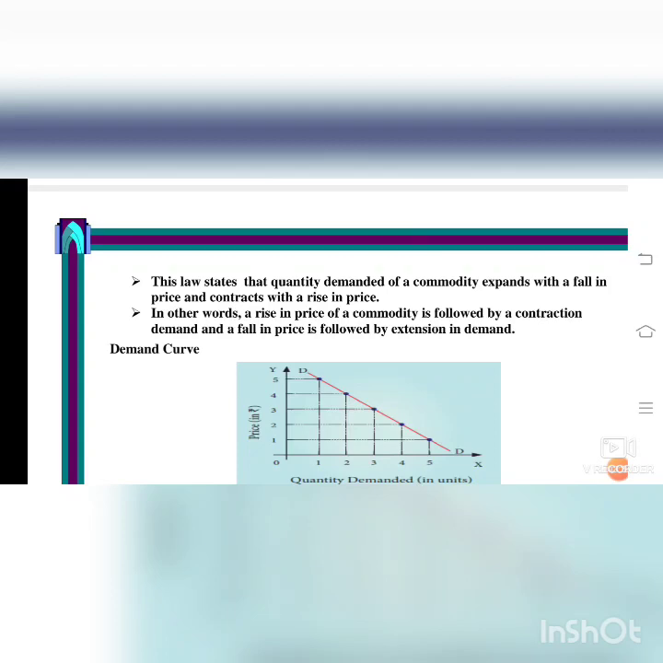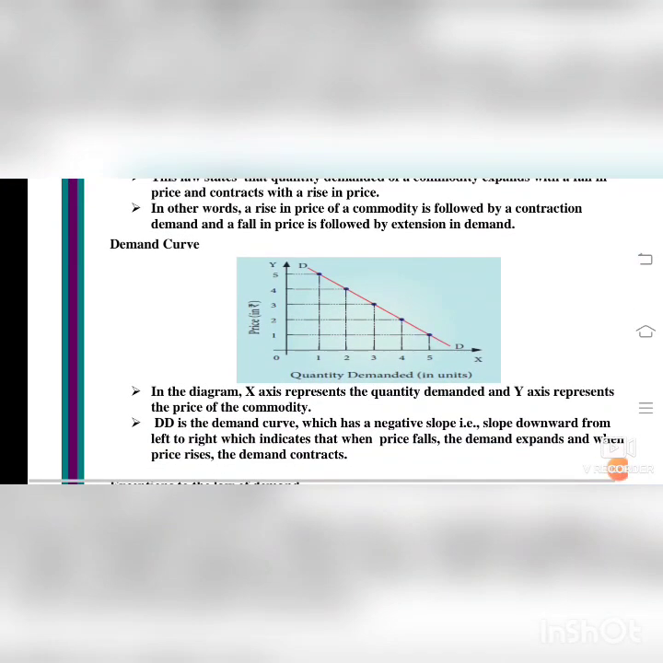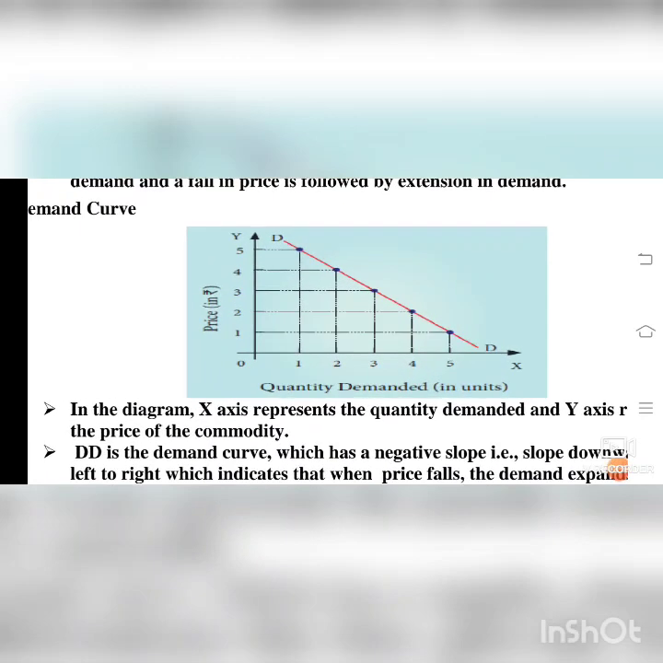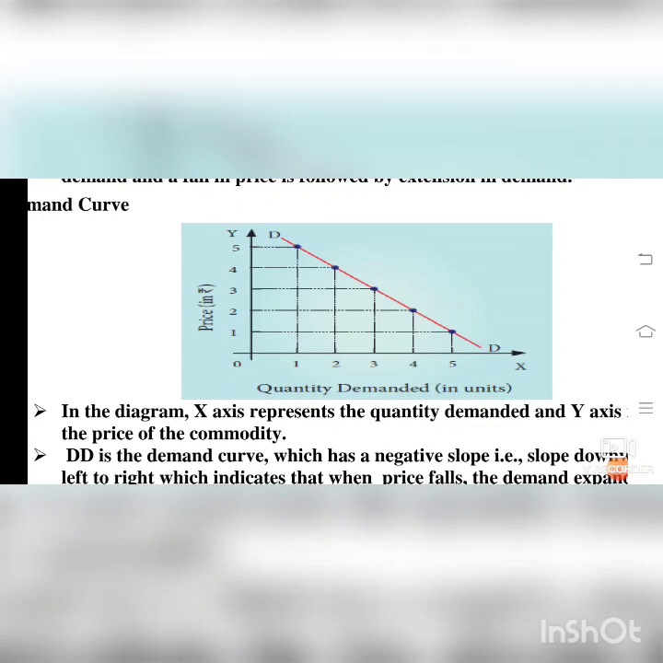Now you see about the demand curve. The x-axis is about the quantity demanded, units are there, and on the y-axis you see the price level, 1, 2, 3, 4, 5. The quantity demanded is also 1, 2, 3, 4, 5. I will explain the diagram. In the diagram, the x-axis represents the quantity demanded and the y-axis represents the price of the commodity. You see the picture clearly. The x-axis tells about the quantity demanded and the y-axis tells about the price.